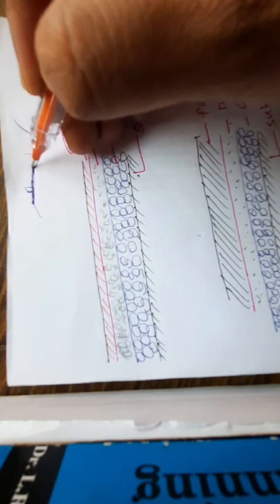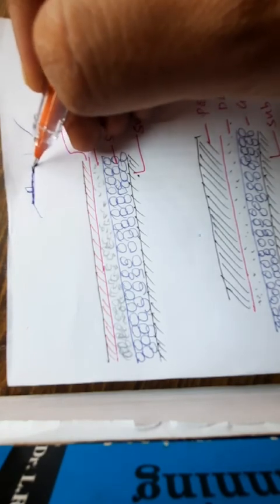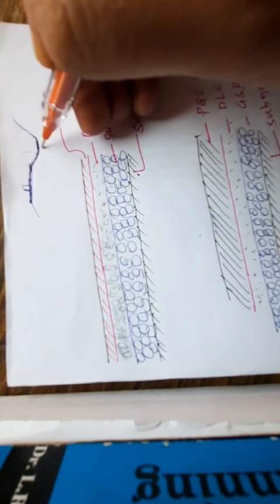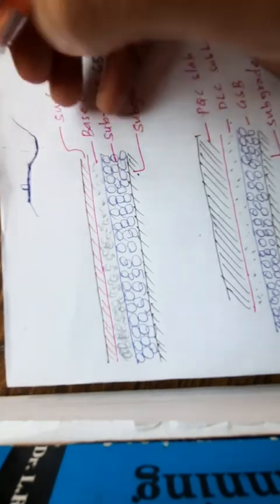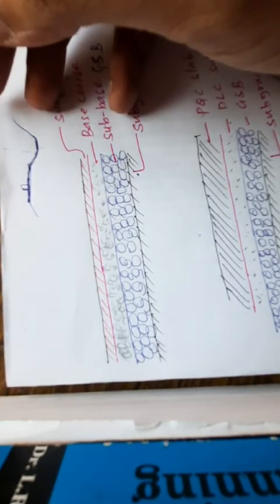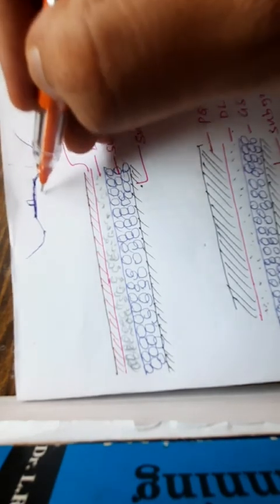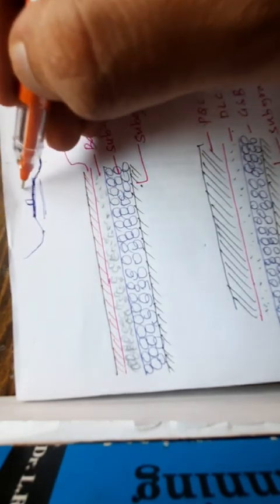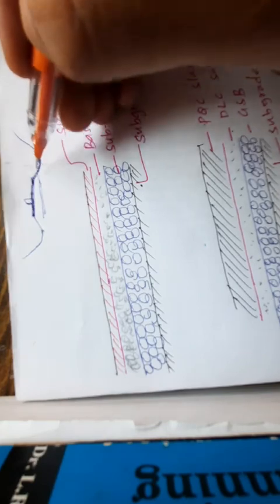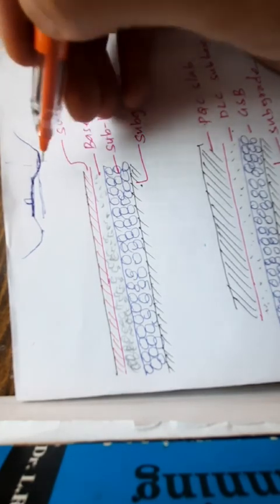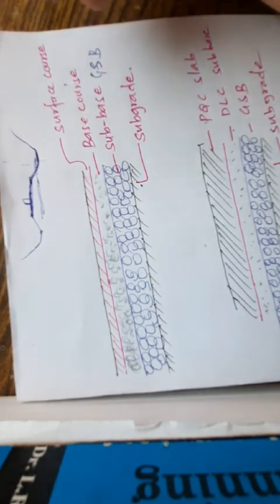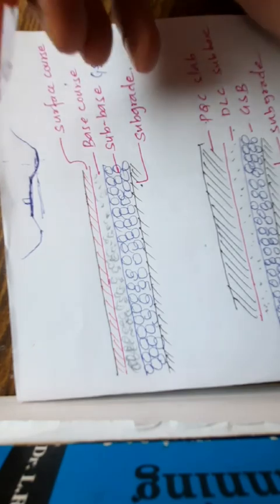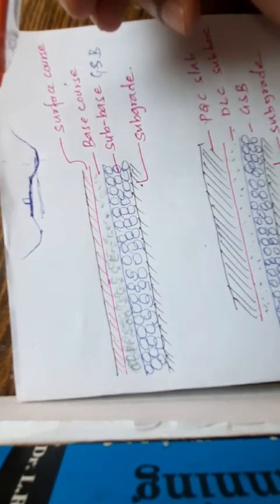Then you have the shoulder, then you have the drainage. This runs along the length of the road, that is the longitudinal direction, on both sides. So this layer will be somewhere here, and whatever it takes, it directly throws into the drainage, and that will take it to any cross drainage or CD work that is available.